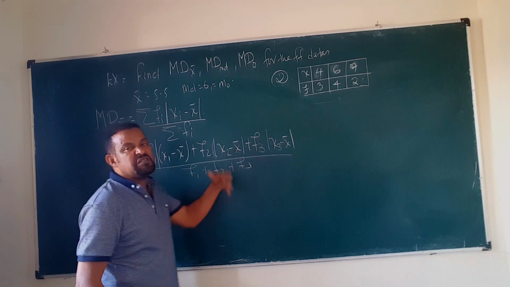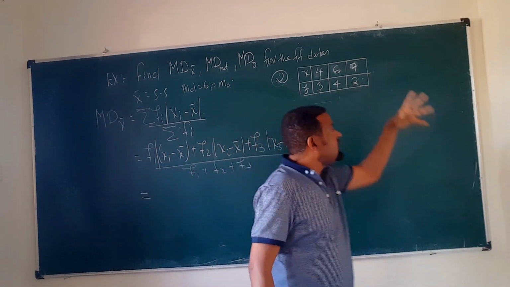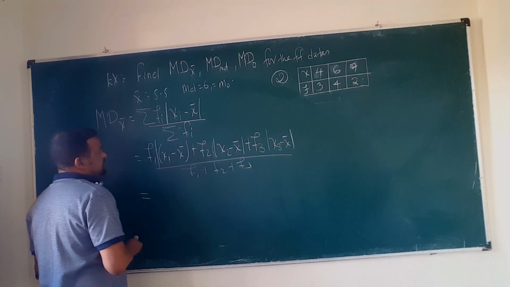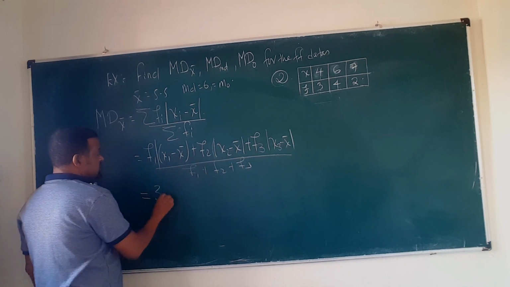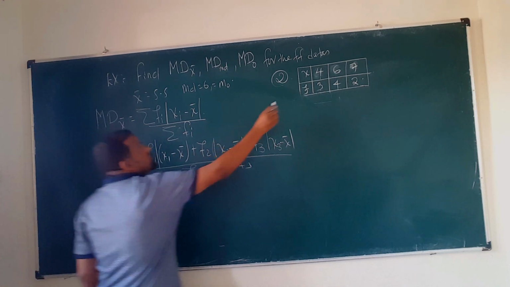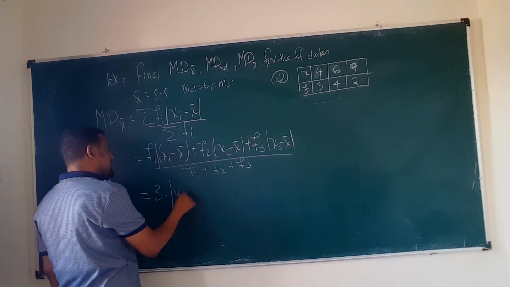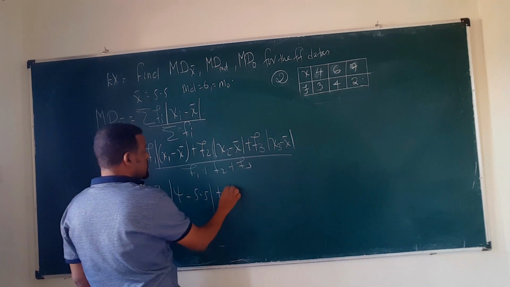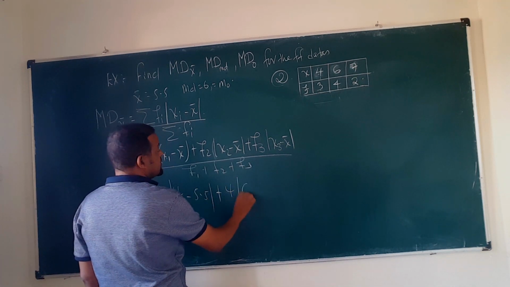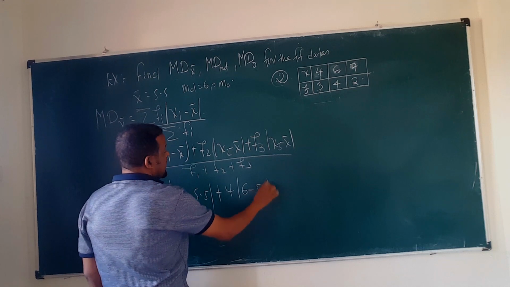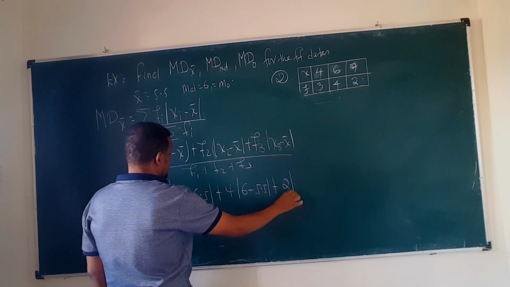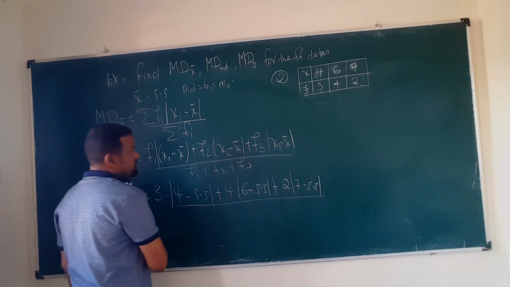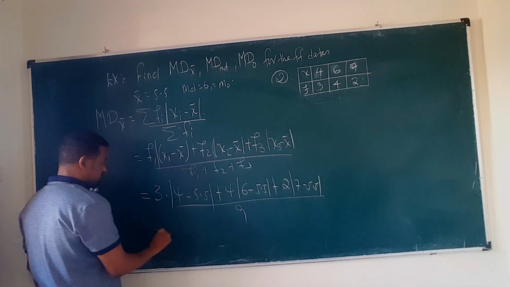If you have 5, 6, 7, 8 data values, apart from more addition and subtraction, the concept behind is the same. So the first frequency is 3 times absolute value of the first value 4 minus the mean, which is 5.5, plus the second one, 4 times absolute value of 6 minus 5.5, and 2 times absolute value of 7 minus 5.5, over the sum of the frequencies, which is 9.